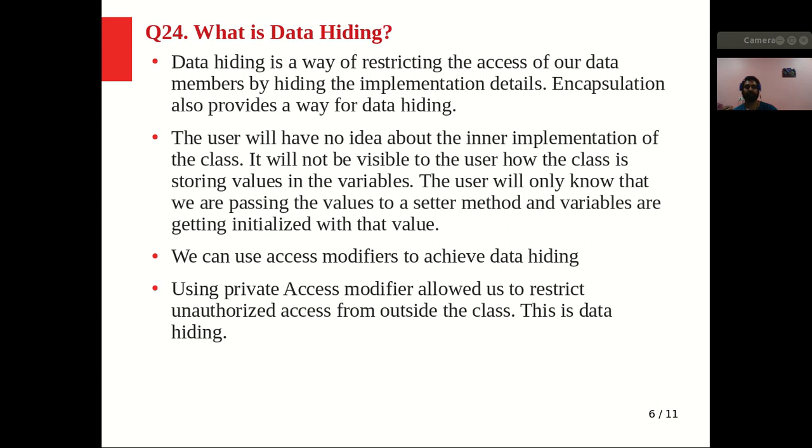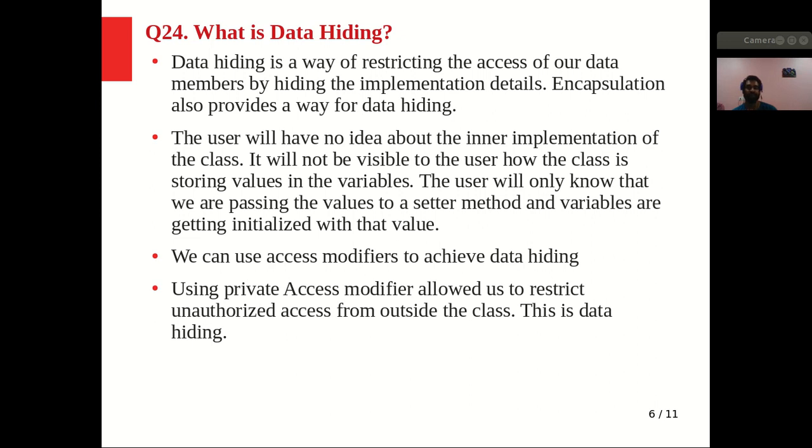The second point says that the user will have no idea about the inner implementation of the class. With data hiding, the user will have no idea how the implementation of this method is done, or what the inner implementation is. It will not be visible to the user how the class is storing the value in the variable. The user will only know what value to pass to a setter method to set or get the value, right? So the inner implementation will be totally hidden from the user. So this is one point of data hiding.